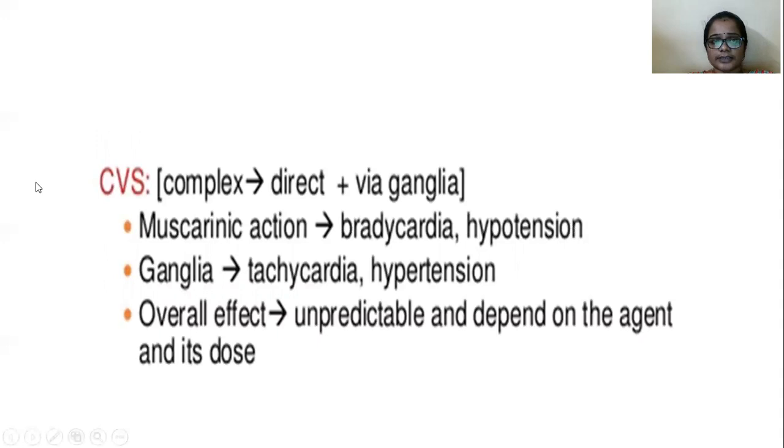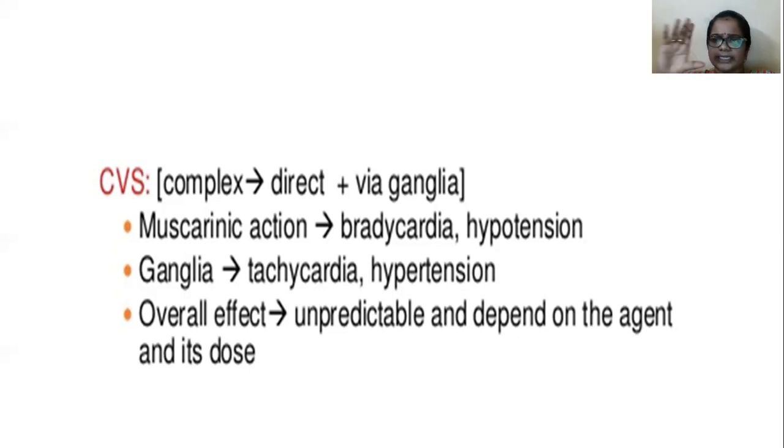Next, anticholinesterase drugs act on the CVS. The action of anticholinesterase drugs on the CVS is very complex because they act in two ways. They act directly on cardiac muscle, and they act via the ganglia also. Why? Because anticholinesterase drugs prevent the hydrolysis of acetylcholine, so they potentiate the actions of acetylcholine.